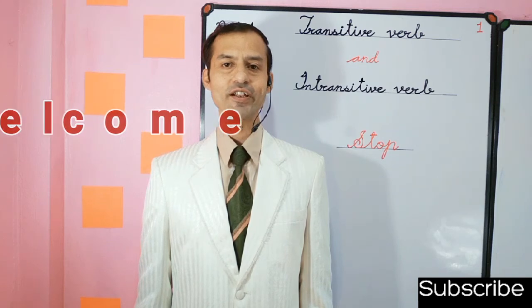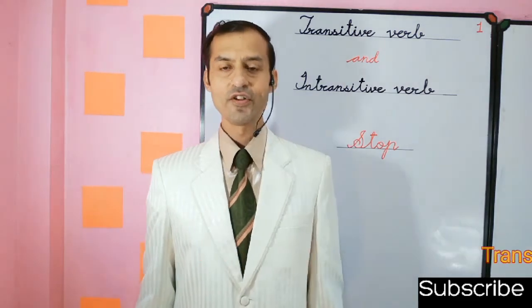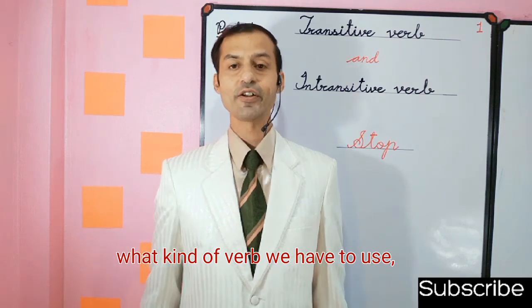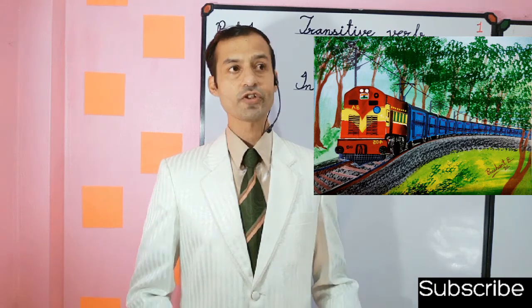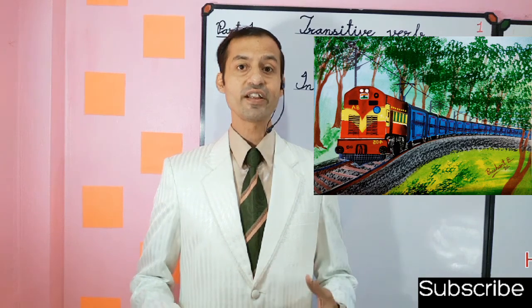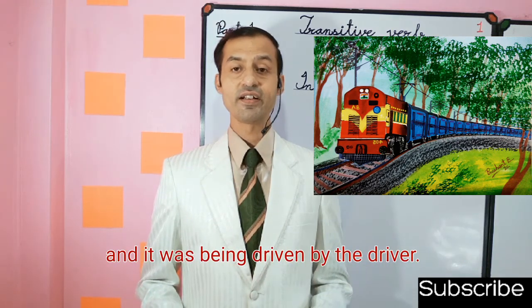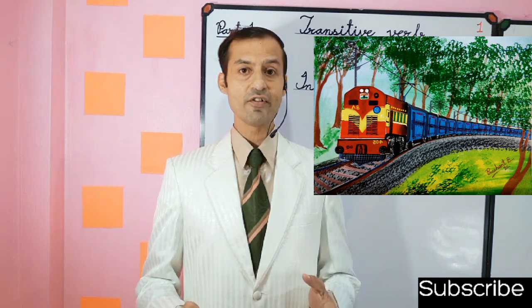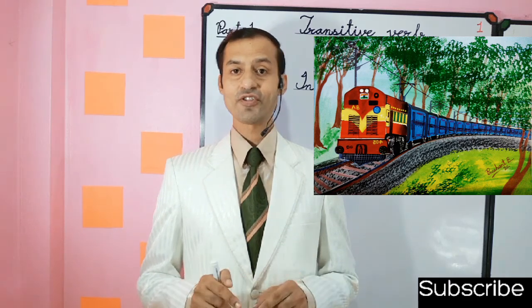Today I am going to teach you about the transitive verb and intransitive verb. So let's start. We often get confused about what kind of verb we have to use with living things and non-living things. Suppose I say that the train stopped recently. In this sentence we often get confused how the train could stop itself, because it's a machine and it was being driven by the driver. So how may it be possible? On the other hand, either the driver stopped the train or the train stopped. So what's the right sentence?